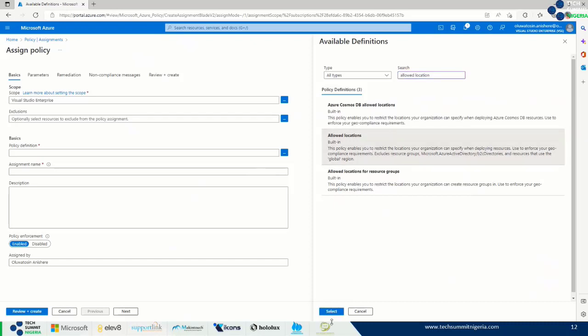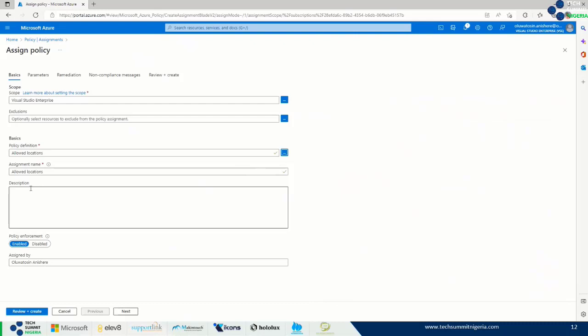Now, once I click this, I need to select. And once I have selected, I can put the assignment name. I'll assign location for Tech Summit Nigeria. Then for the description, I can just put demo. For the policy enforcement, I'm going to enable it. Of course, it is assigned by me. Now once this is done, we can go to next.